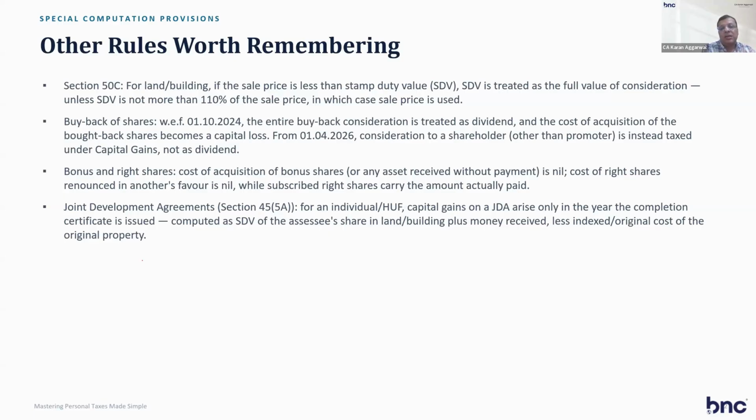So there is a litigation point here as well. When I told you about New Friends Colony, the stamp duty rate is 7 lakh, but the actual dealing is done in 5 lakhs. So that litigation is possible, but otherwise you have to be at the stamp duty value only. If you deal below stamp duty, then sale consideration will be taken as stamp duty value. So this point is very important. Section 50C.